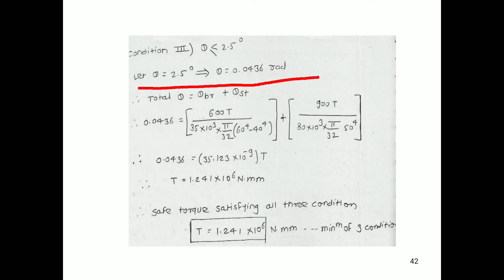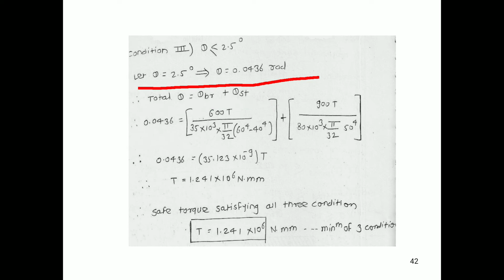As discussed in the previous lecture also, the total theta will be theta of 1 plus theta of 2, that is theta of brass plus theta of steel. So total angle of twist will be the sum of the angle of twist in the first shaft and the angle of twist in the second shaft.